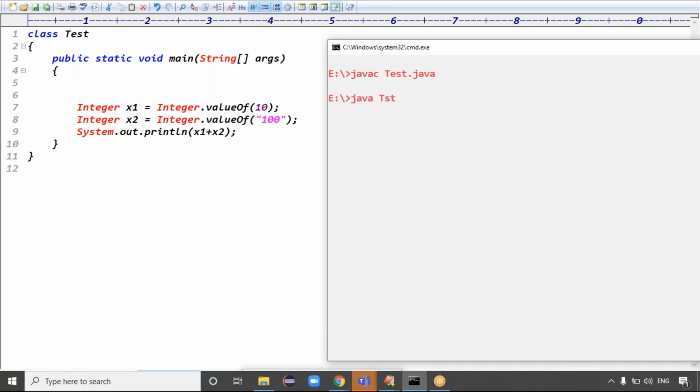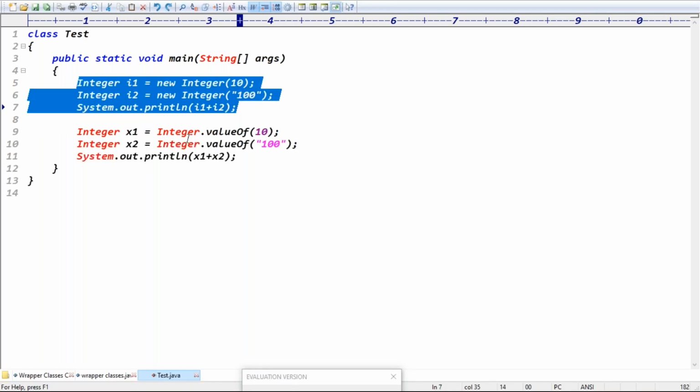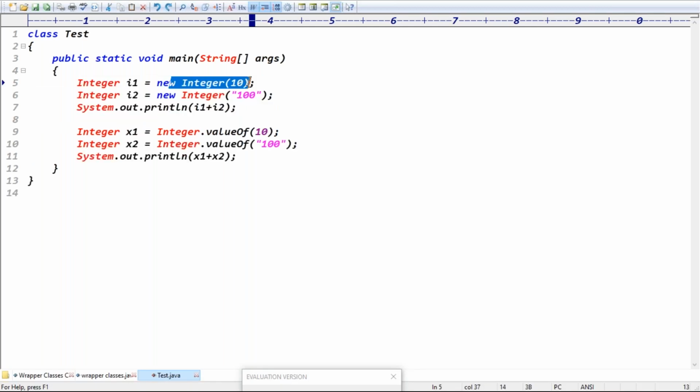Without any warnings, the code is compiled, right? Exactly. And even the code executed fine, right? So 110 is the output, guys. Is it clear now? 110 is the output, right? Exactly. Good. Because Integer i1 equals new Integer of 100.